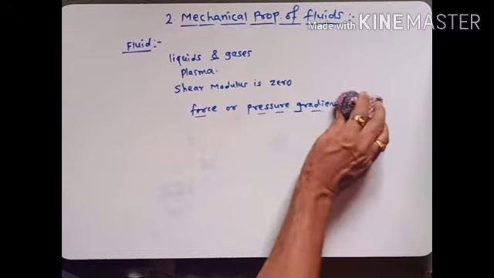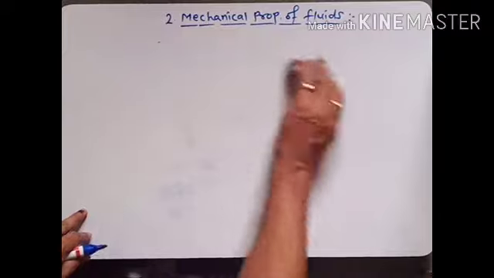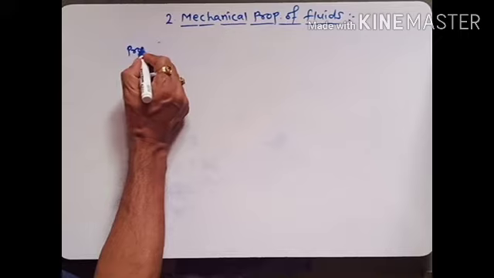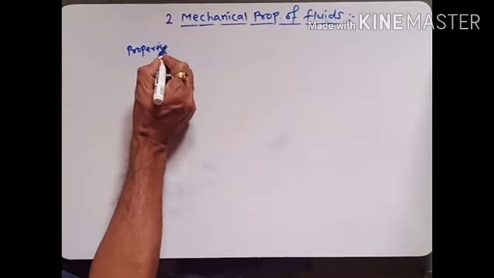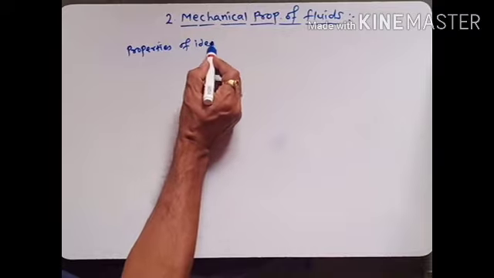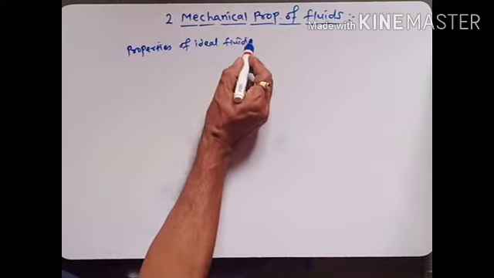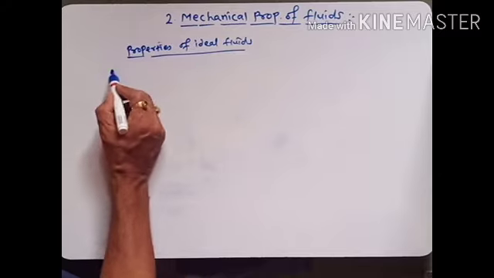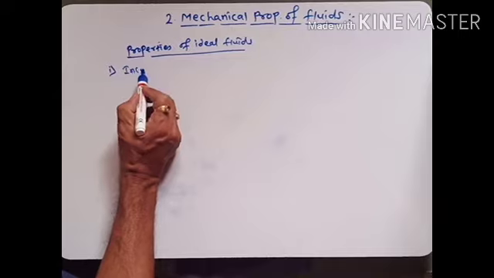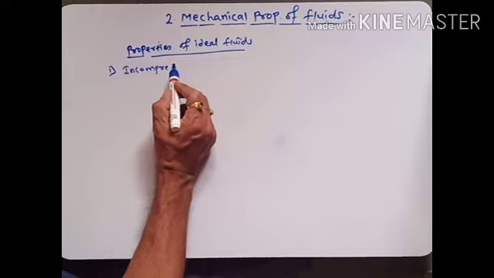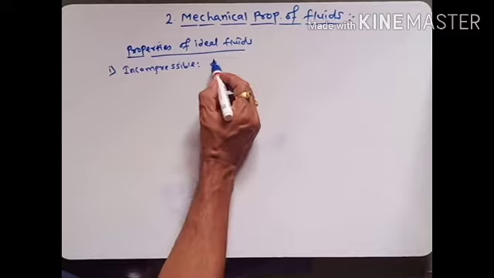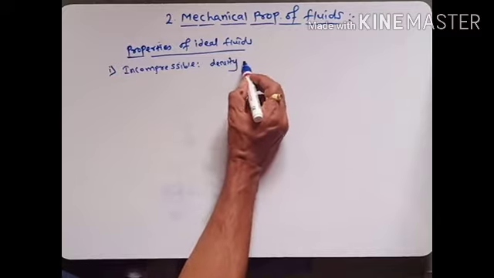Now we consider the properties of ideal fluids. First thing, they are incompressible, which means density is constant.